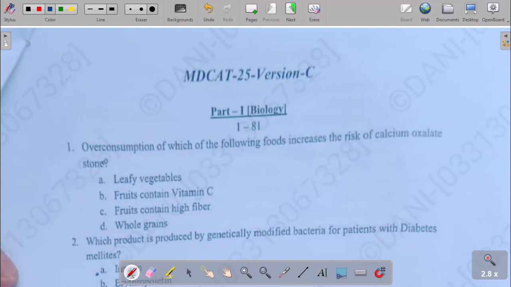बेटा आज हम MDCAT का बायोलॉजी का MCQs जो कल पेपर हुआ था उसको सॉल्व करने जा रहे हैं। So first question is: over consumption of which of the following food increases the risk of calcium oxalate stone? इनमें से कौन सी ग़िज़ा ज़्यादा खाने से कैल्शियम ऑक्सलेट वाली स्टोन हो सकती है। So options are: option A leafy vegetables, option B fruit containing vitamin C, option C fruit containing high fibers, option D whole grain. So the right option is option A